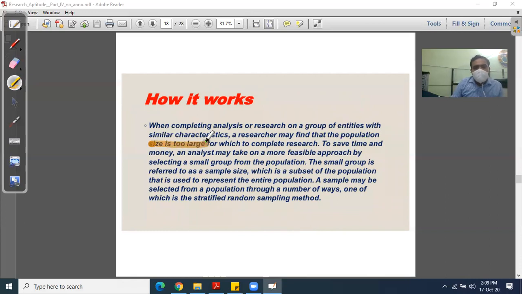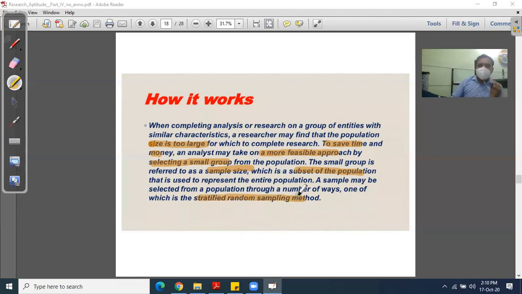To save time and money, the analyst may take a more feasible approach by selecting a small group from the population. The small group is referred to as the sample size, a subset of the population used to represent the entire population. A sample may be selected from the population in a number of ways, one of which is the stratified random sampling method.